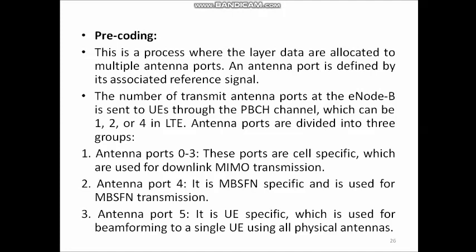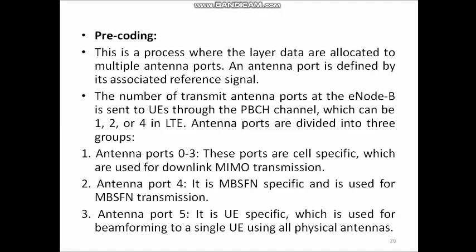These antenna ports are divided into 3 groups. Antenna ports 0 to 3 are cell specific and are used for downlink MIMO transmission. So, the first group, antenna ports 0 to 3, is cell specific and used for downlink MIMO transmission.